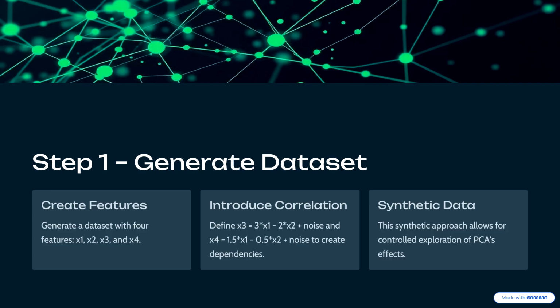Next, generate dataset. We start by generating a synthetic dataset with four features x1, x2, x3, and x4. To make it interesting, we define x3 and x4 as linear combinations of x1 and x2 and add a bit of random noise to them. Why do this? Because now we have built-in correlation between features, which is exactly what PCA is good at detecting. This synthetic setup gives us complete control to understand what PCA is really doing under the hood.